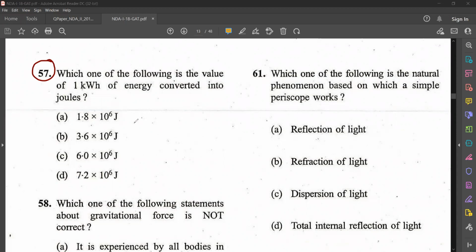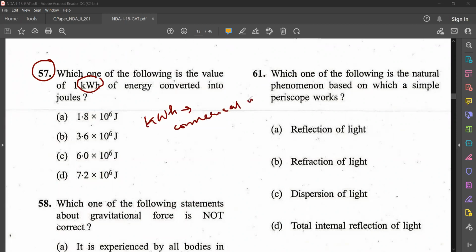I have already told you to learn this value by heart when we took the chapter work, energy, power. So what is 1 kilowatt hour? Kilowatt hour is the commercial unit of energy.